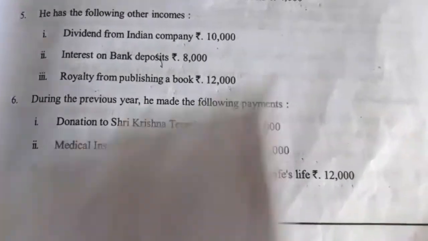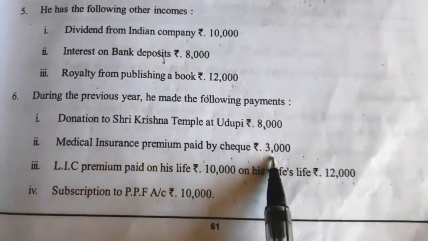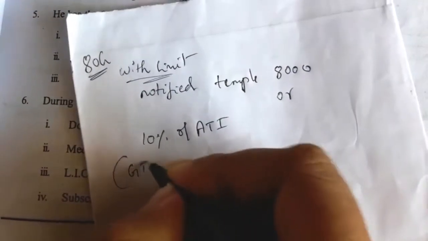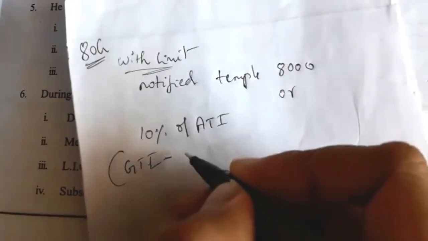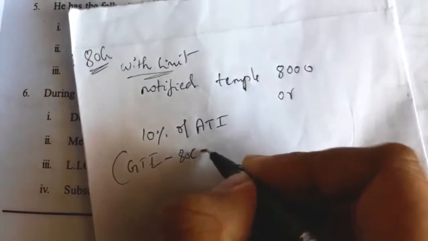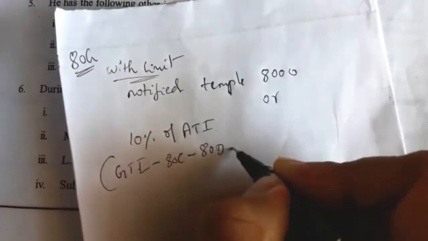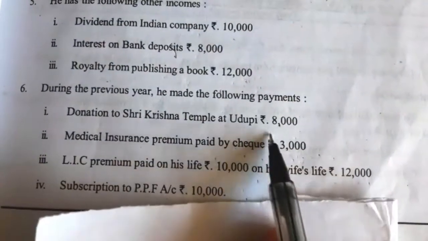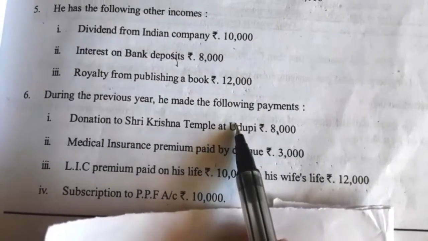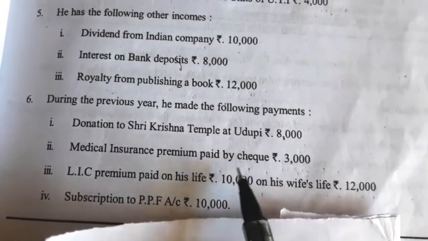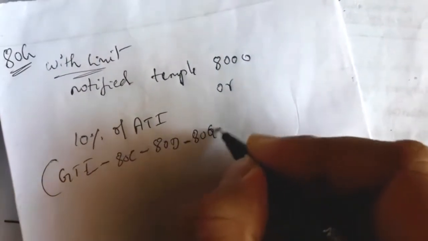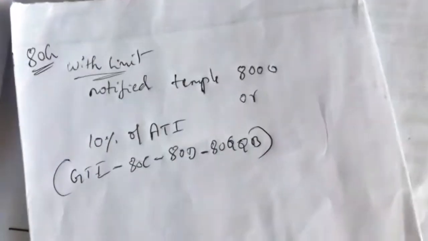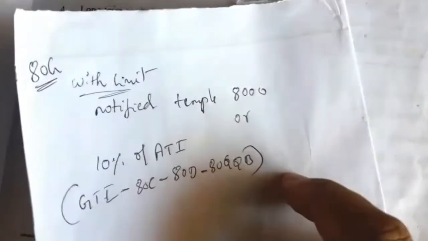And medical insurance premium. While computing ATI, we should know GTI, so we will calculate GTI. From GTI we have to deduct the 80C deduction, the 80D deduction, and 80QQB. These items we have to deduct. Whichever is less, we have to compare.